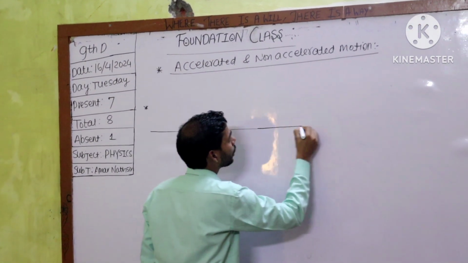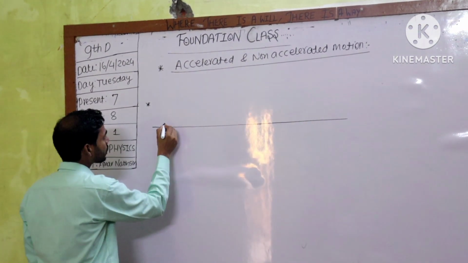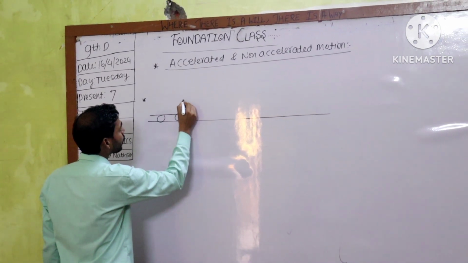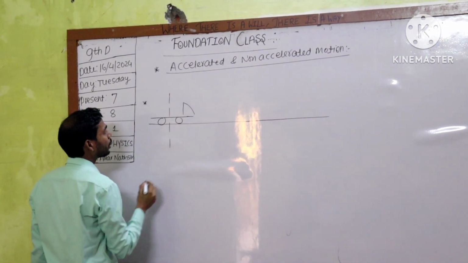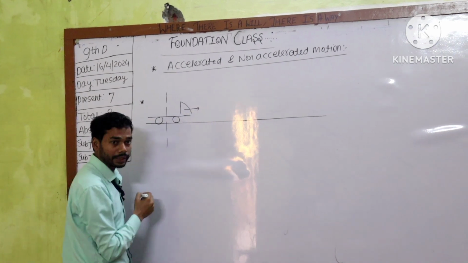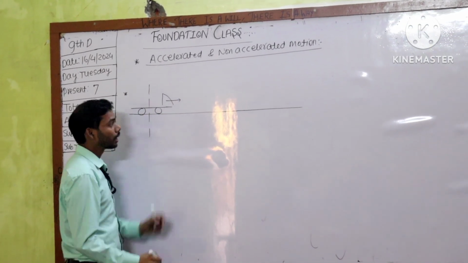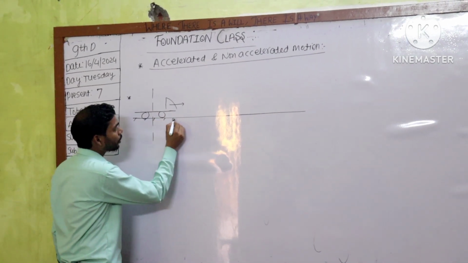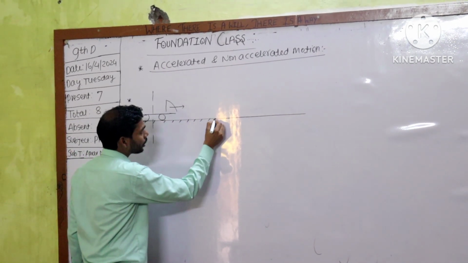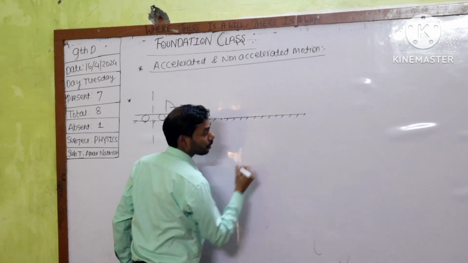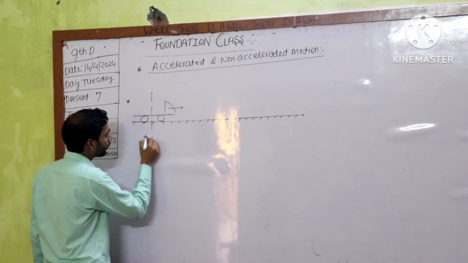So in the last class, it is a car moving in a certain direction. It is moving in the rightward direction. So the direction of motion is fixed, and it is moving with a constant speed. Its speed is not going to change at all. So this was the time t1.